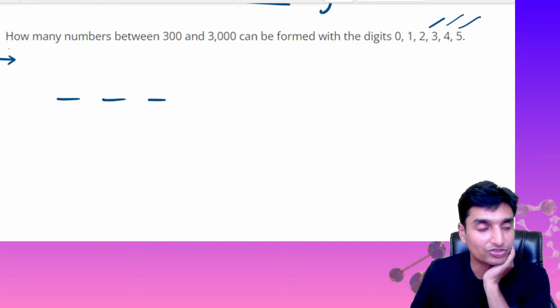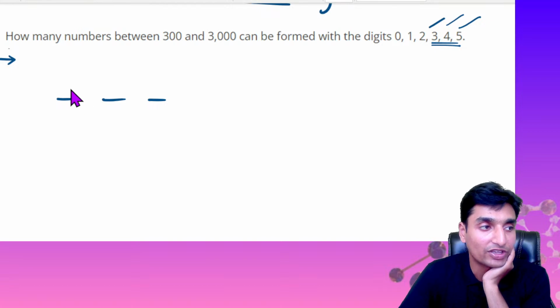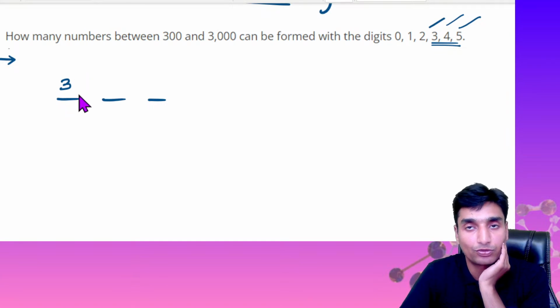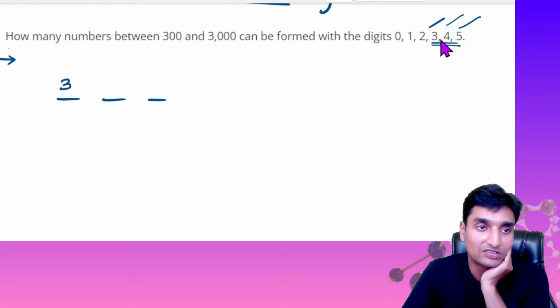We have to substitute any of these 3 options here. Either 3 or 4 or 5 we can substitute it here. Only 3 options, guys. 0, 1 and 2 cannot be substituted in the 100s position, because then the number becomes less than 300. Correct? So we have 3 options available to be substituted here.